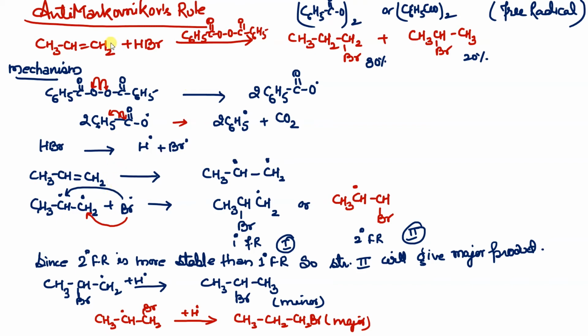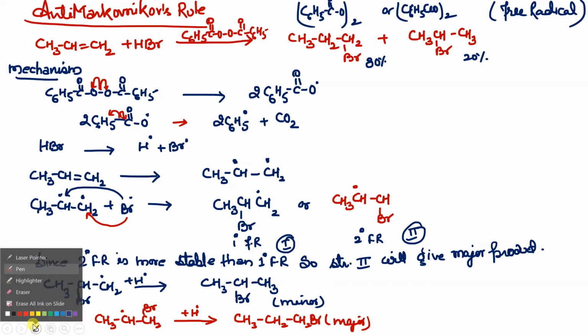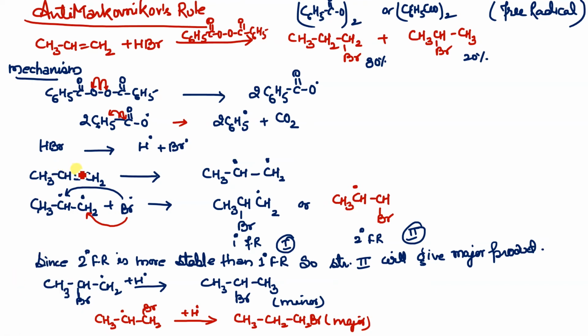So obviously the reactant will also undergo homolytic cleavage. So this is undergoing homolytic cleavage. I have given two options. The bond is going to break. Let me use the other color. The bond is going to break on both sides equally. So this will form CH3 free radical here and here.